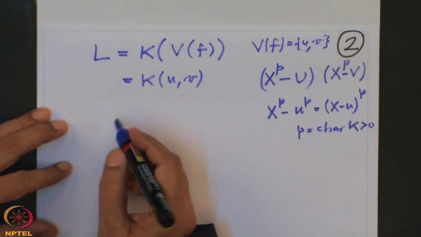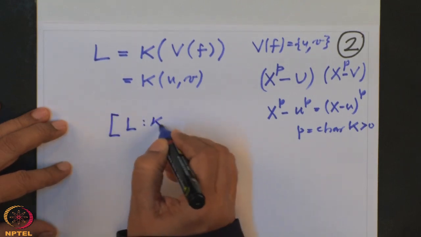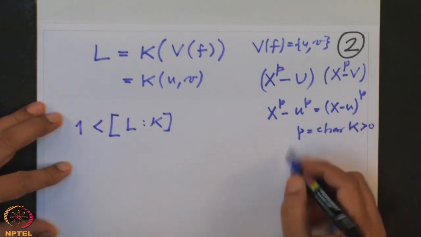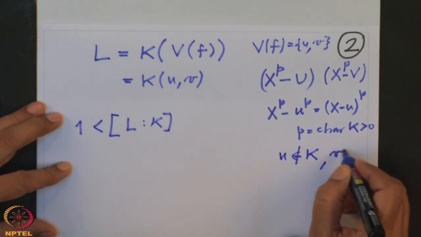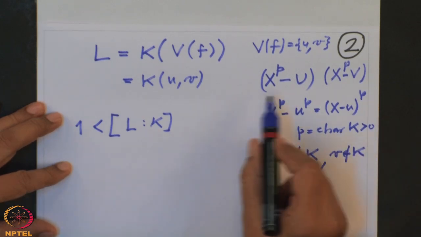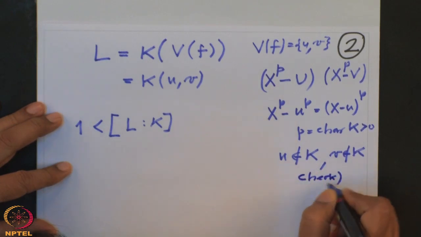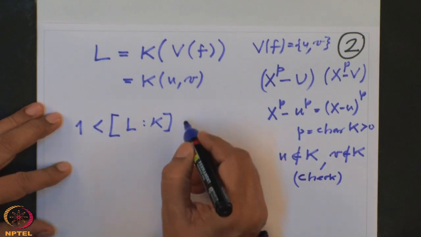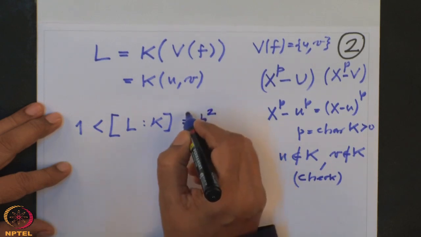Alright, so what is the degree? First of all, the degree of the field extension is definitely more than 1. That is because u cannot belong to K, and v also cannot belong to K, for the same reason. That u cannot belong to K is very simple and easy to check. So I will just write here: check. Therefore the degree is definitely more than 1. Actually, it is not too difficult to prove that the degree is actually p squared. So I will also say here: check.